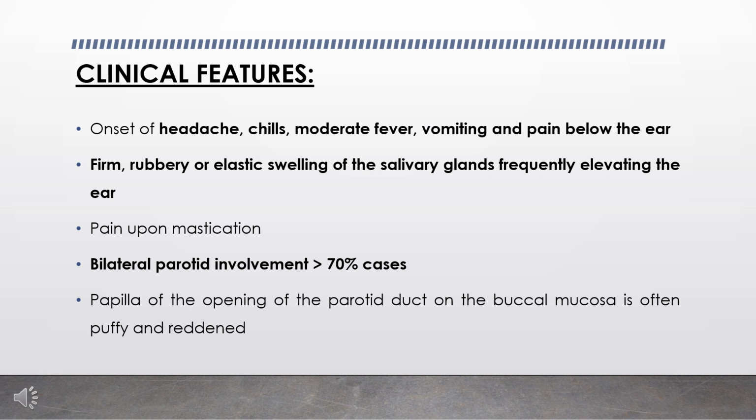The bilateral parotid involvement occurs in about 70% of cases. The submandibular glands may also be involved, separately or in conjunction with the parotid gland. The pain upon mastication is a common finding. The involvement of the sublingual gland is rare.